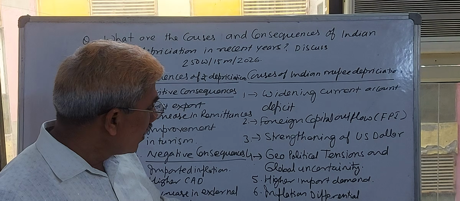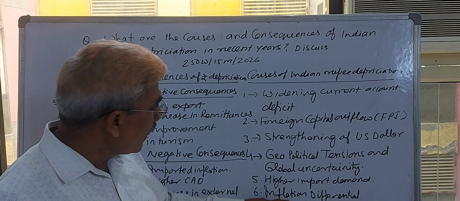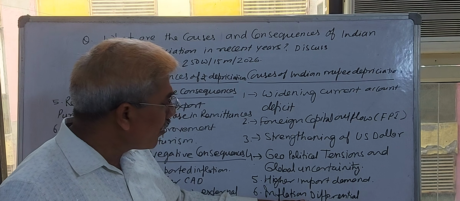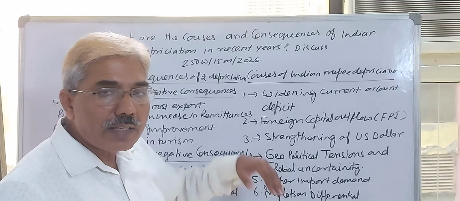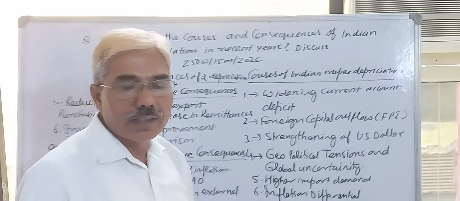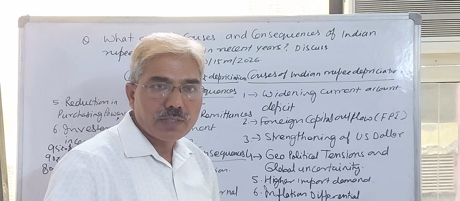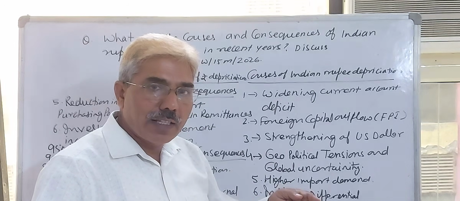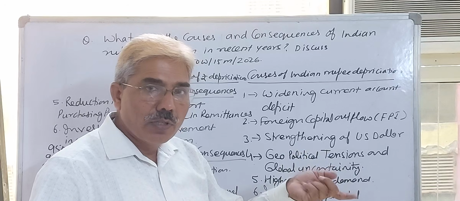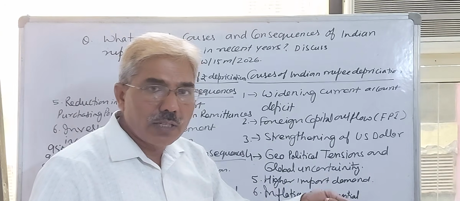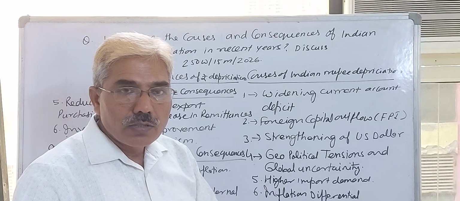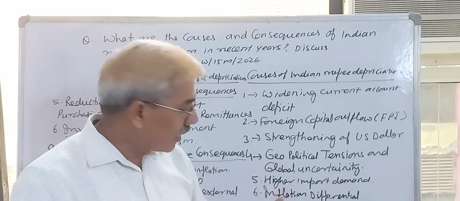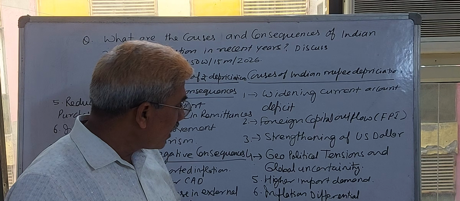That kind of problem is known as what? Inflation. This is known as the twin deficit problem, and that is also responsible for pressure on the Indian currency, that is depreciation. Is it clear? Why the depreciation? If inflation is there, there is more import, less export, more demand for dollars, less supply of dollars, more pressure on the rupee. That will depreciate the Indian rupee and appreciate the dollar. These kinds of problems were persisting.